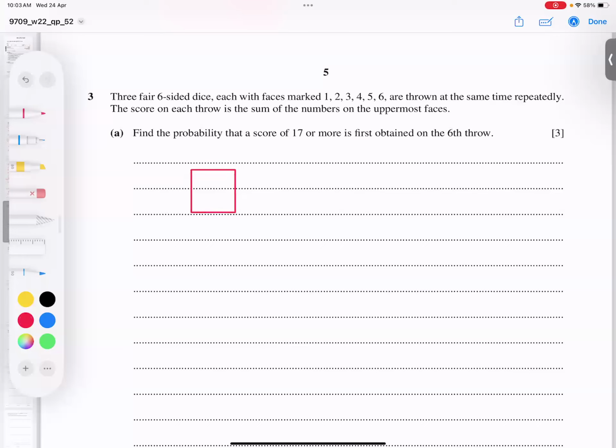If, for example, let's say it landed and the top number is 6, and this kind of 3 dice we have.